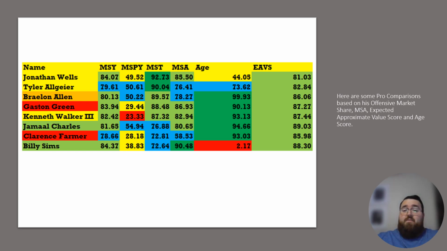A lot of these guys haven't played long enough to really give you a good outlook on them, but I think these are good comparisons for him because they all have similar weaknesses in their play. For example, Beanie Wells was never that great as a receiving back. Tyler Algier, that's the biggest knock on him as well. And Kenneth Walker also has that issue in terms of being a really efficient receiving back. But they can get it done. It's just that they weren't really used like that in their respective offenses, and that's what the data really says about him.